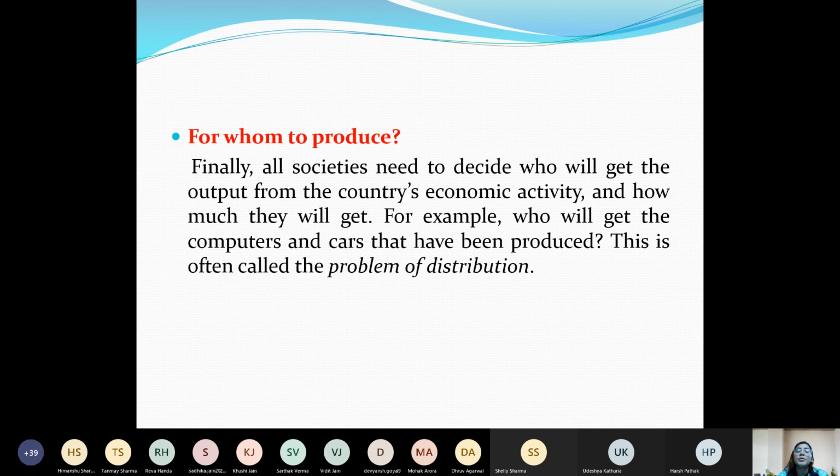So whether it needs to be distributed to high income people or low income, produce luxury good or necessity good. So we can see all the necessity goods available are lower in price, and all the luxury items like car, machineries, AC, they are high in price, right? So it is an economic problem. So for whom to produce, whether for a luxury good or a necessity good, whether for a high income group of people or a low income group of people.